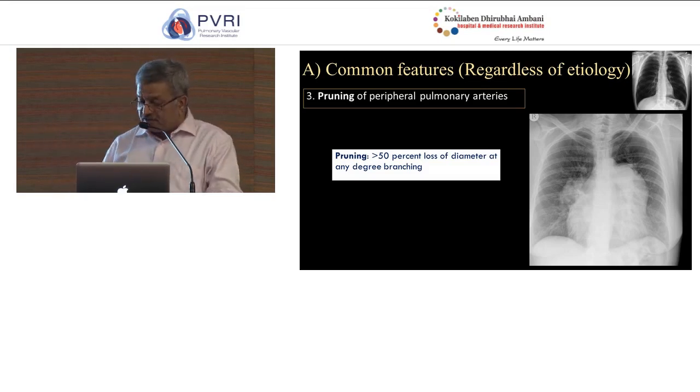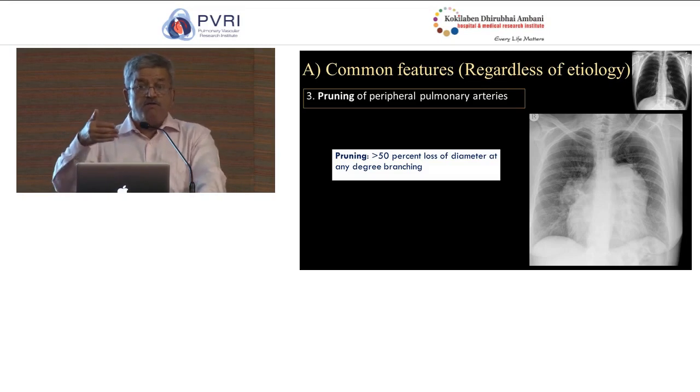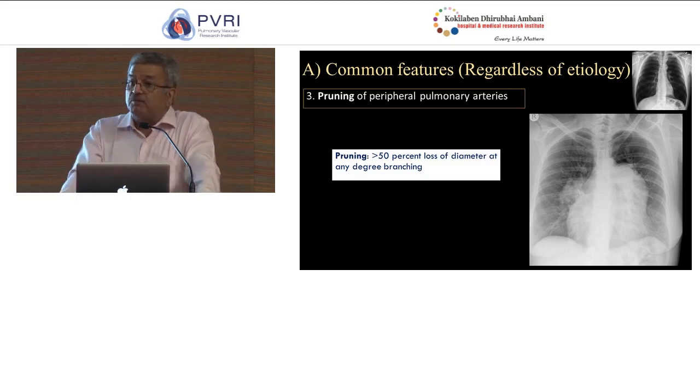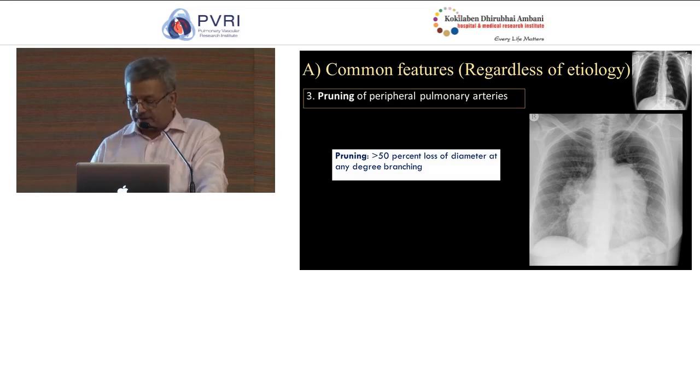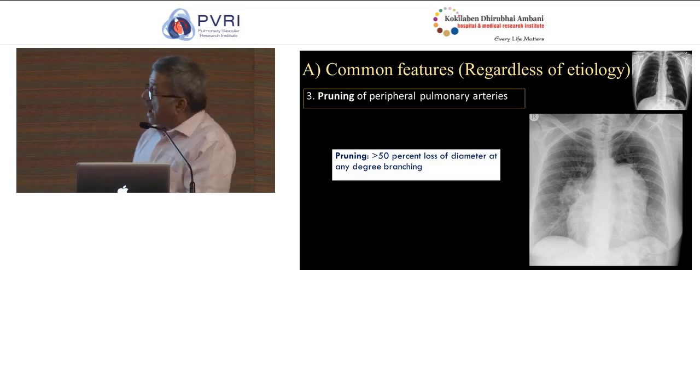When we discuss PAH by and by, I will tell you how we can use this sign to differentiate PAH caused by, within the group 1 abnormalities, congenital heart disease and IPAH, versus PAH caused by some uncommon disorders, like was mentioned in the previous lecture, Abernathy syndrome, pulmonary syndromes, cirrhosis, etc.